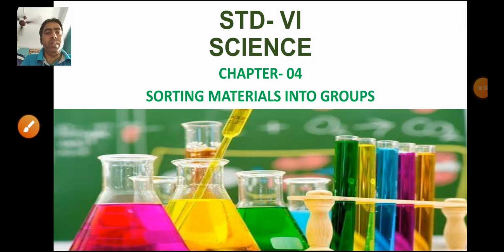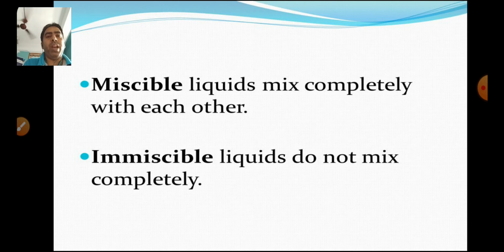Good morning, everyone. This is Standard 6 Science, chapter number 4, Sorting Materials into Groups. Today, we are going to start the topic of miscible and immiscible liquids. Before discussing miscible and immiscible liquids, I am going to discuss soluble and insoluble substances.